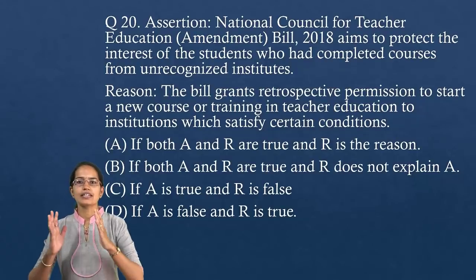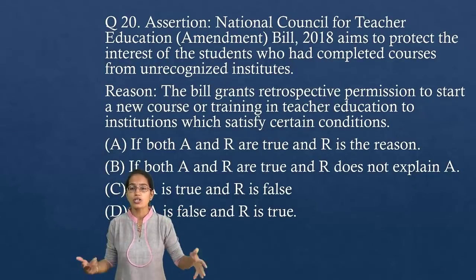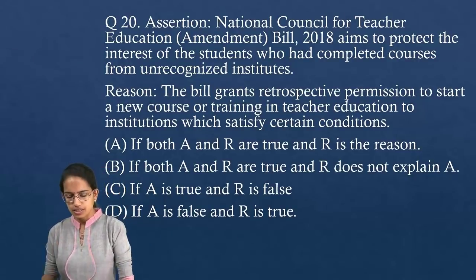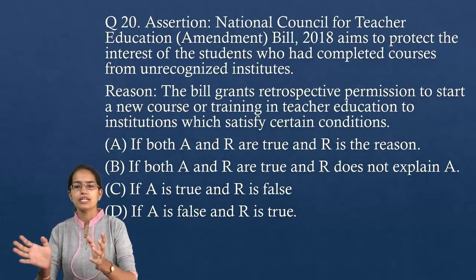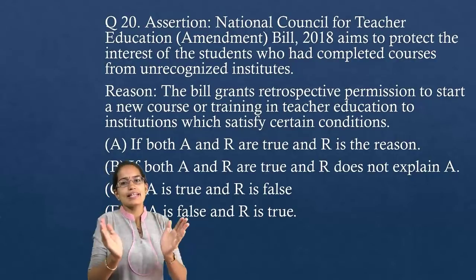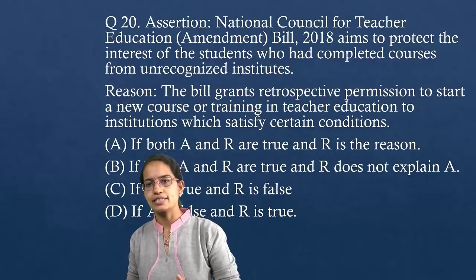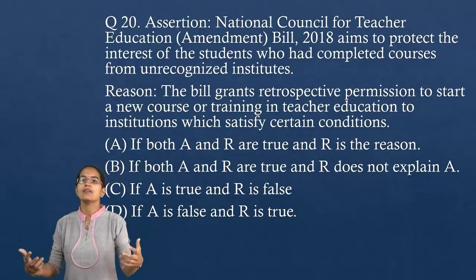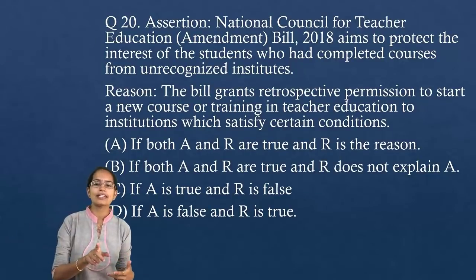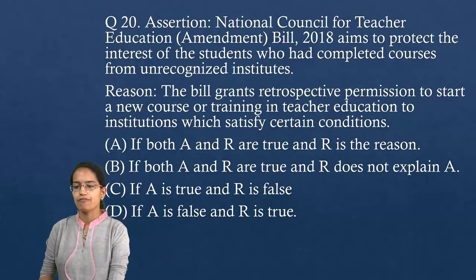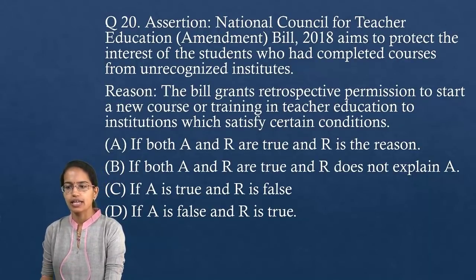And believe me, for UPSC you have to practice a lot on assertion and reason. A lot of students are confused with assertion and reason. The only way you can do it is to read the two sentences together, combining them with the words because, hence, or therefore. If that connects, that means both the statements are true and it correctly explains the reason, as in this case.